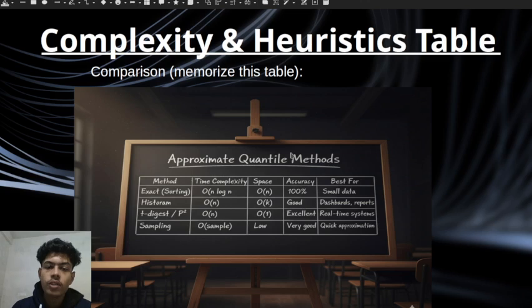In histogram, the time complexity is O(n) and space is O(k). Its accuracy is good, and it is used in dashboards and reports. For the T-digest or P-square methods, time complexity is O(n) and space complexity is O(1), and they are used in real time systems. And for sampling, the time complexity depends on the size of the sample, space needs are low, and its accuracy is very good, but it is for quick approximation.